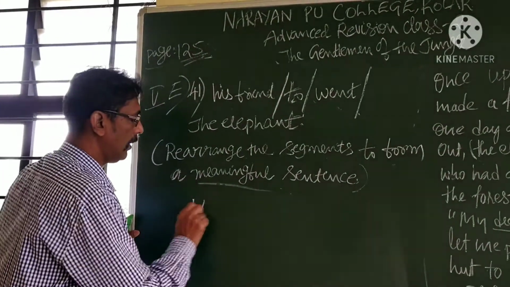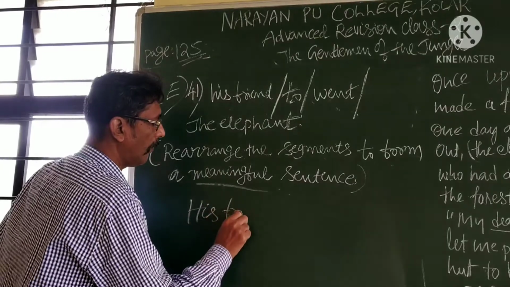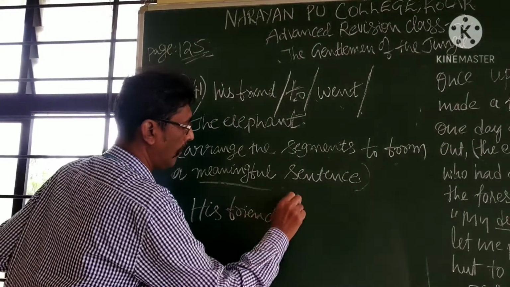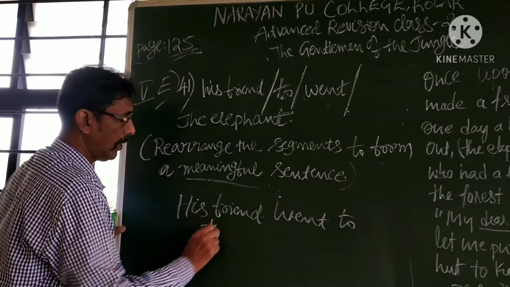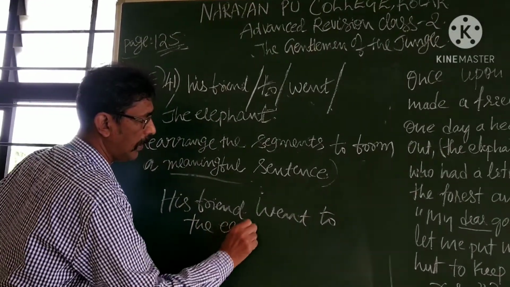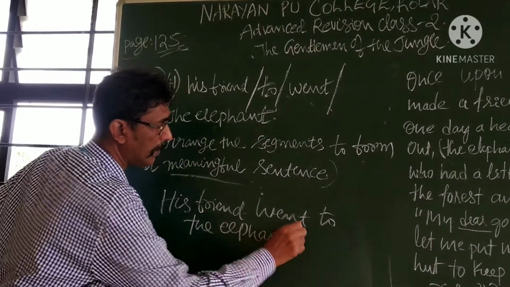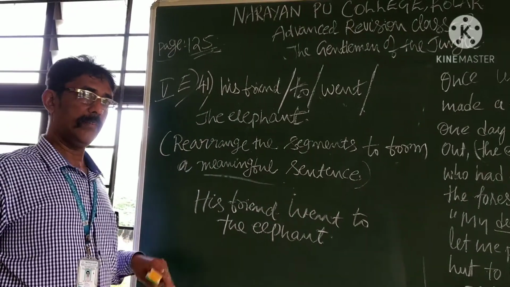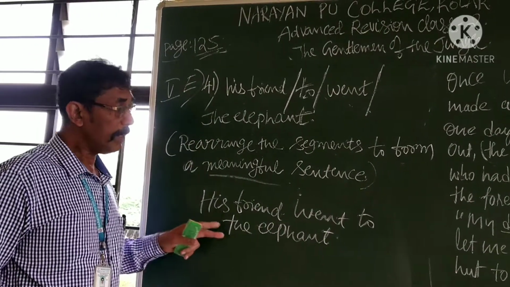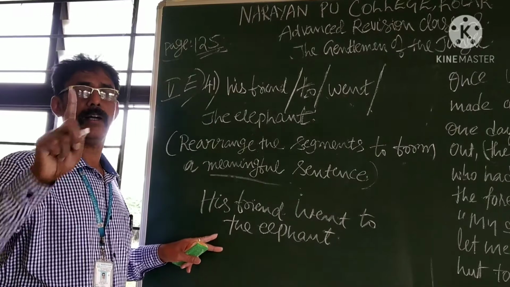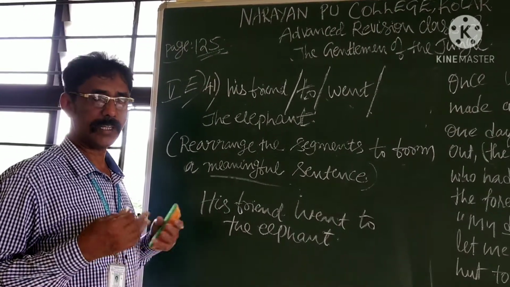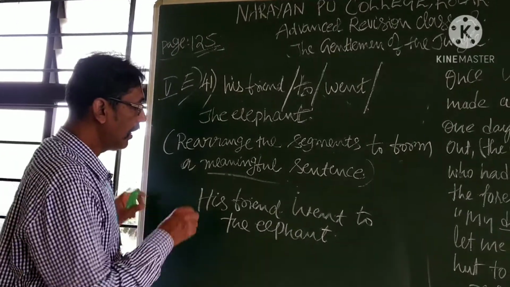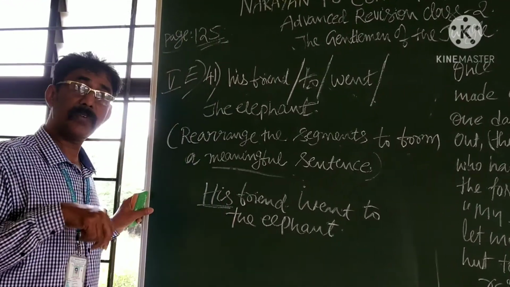Let us see. His friend went to the elephant. Okay, you can quarrel with me. You can defend your answer by meaningful sentence. Okay, I agree, I obey. Okay, masters, okay, sisters. See, his friend means whose friend?